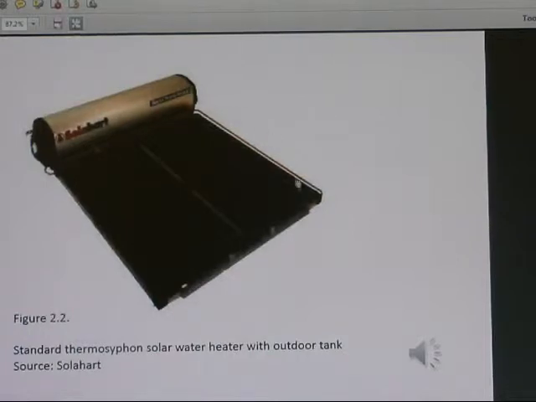So this is a component of the solar collector system. Standard type thermostat support solar water heater. And the popular one is the solar water heater, the solar collector heater.